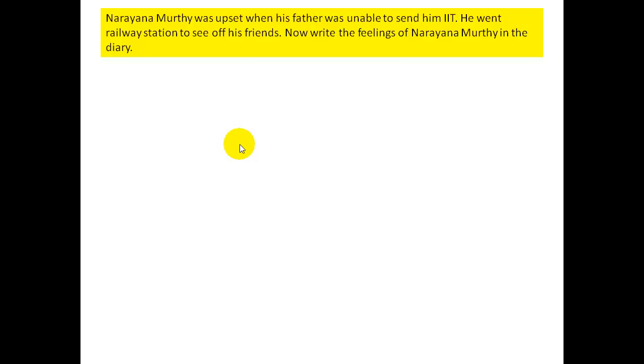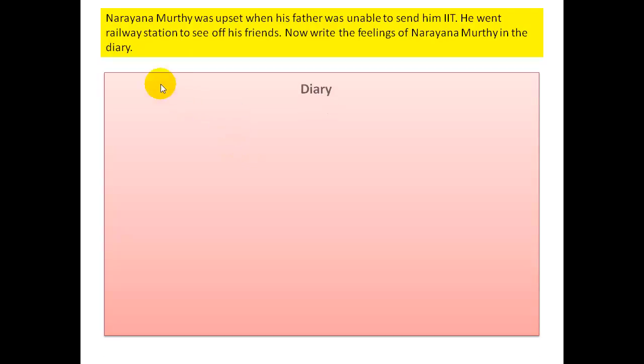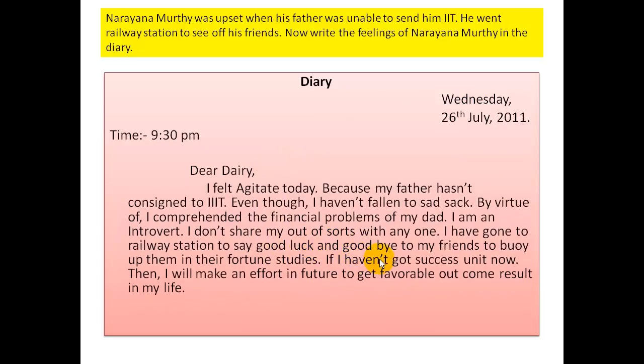In this case, how can we write that? The same thing: write in the particular format and layout, then diary, date and day, time, salutation and body, and then the writer's name. Then you can write everything here.